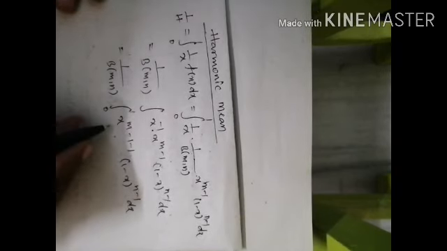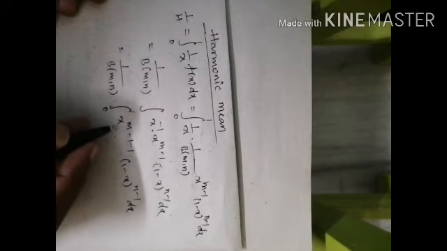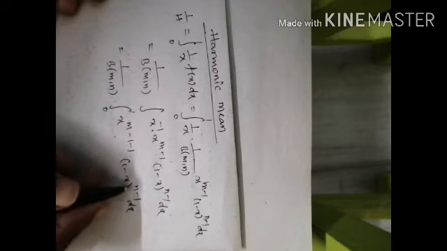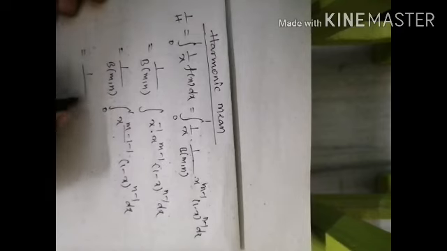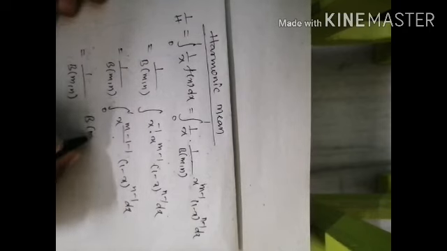So now this looks like the beta integral, which is the integration of x to the power of m minus 1 into 1 minus x to the power of n minus 1 dx, equals beta of m comma n. So in place of m we are having m minus 1, so the formula we should get is beta of m minus 1 comma n.